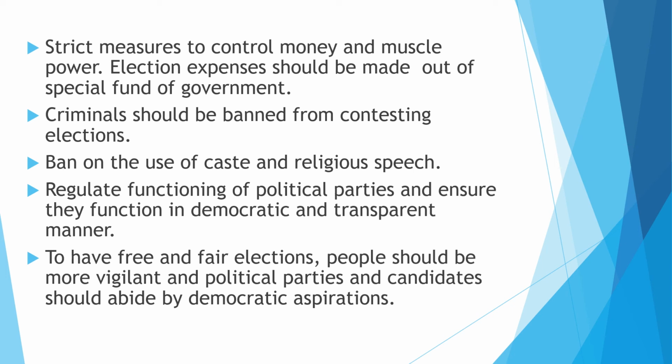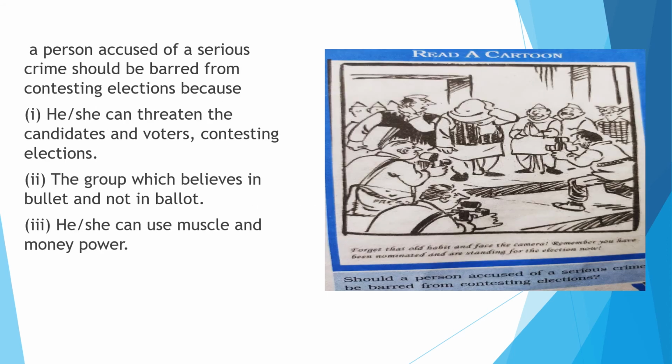So these are certain suggestions which we learn in the electoral reforms. In the end, there is a cartoon given on page number 73 of your book. There is one question written just below the picture: should a person accused of a serious crime be barred, meaning not allowed, from contesting elections?